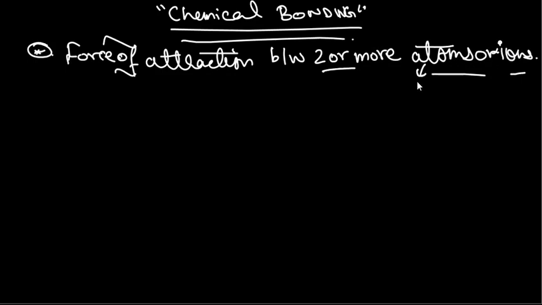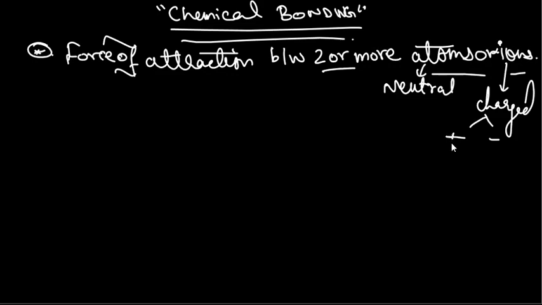Atoms are what you know as a neutral species, whereas ions are the charged species. Ions can be of two types: they can be positively or negatively charged, whereas atoms are always neutral. Now, why do atoms actually need to form chemical bonds between them? They can exist independently, right? Why is there even a need to form chemical bonds?